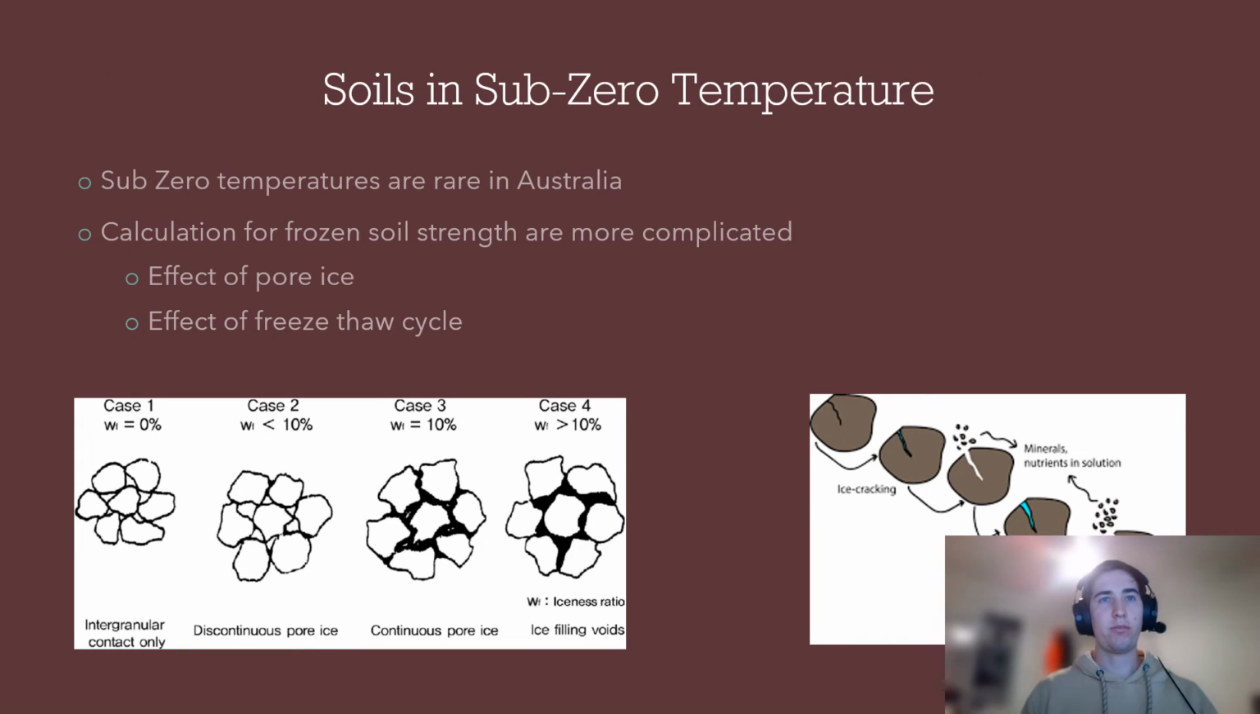As mentioned by Cooper, the impact of sub-zero temperatures on soil is a rare phenomenon in Australia. However, this field is still important to understand on a global scale. Multiple researchers have noted the calculations for a frozen soil strength is more complicated due to the addition of frozen water and pore ice. This, coupled with the freeze-thaw cycle often experienced in colder climates, adds extra intricacies to engineering calculations in regards to soil mechanics.